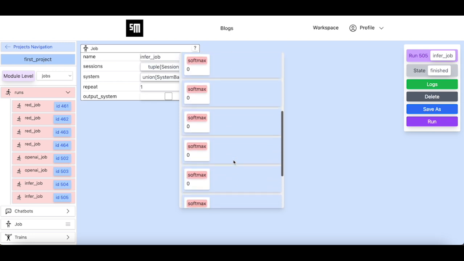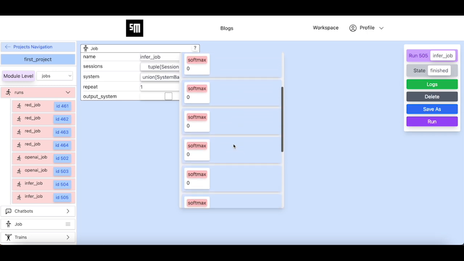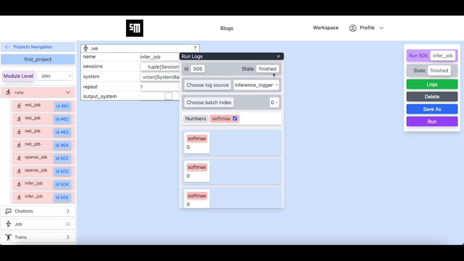The inference logger is from the inference task of the MNIST agent. Here we are able to see the logs for the predicted softmax, which shows that the inference task of the system actually works.